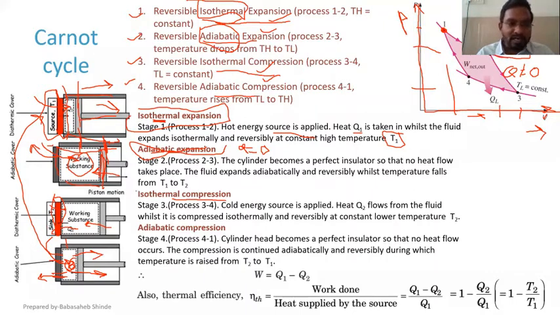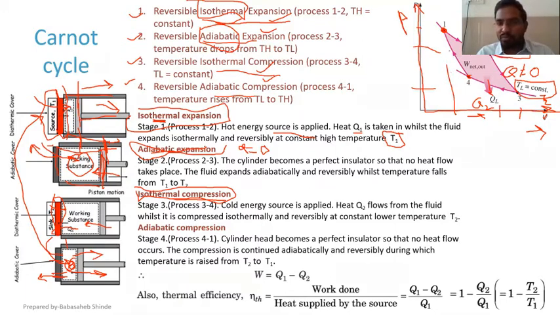but at constant temperature because the process is isothermal. So during 3 to 4, the temperature TL will remain constant. The system will reject heat QL. So QL, or this can also be called Q2, and this TL can be called T2. So during process 3 to 4, Q2 amount of heat is going out of the system at temperature T2. So until this point 4, the sink will be there.